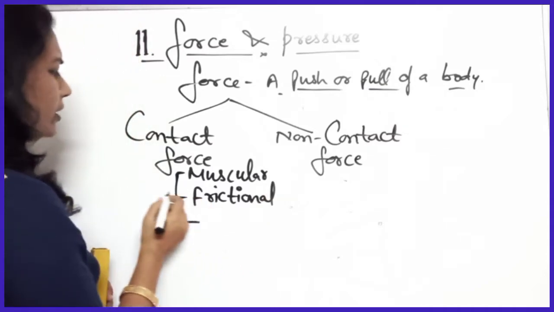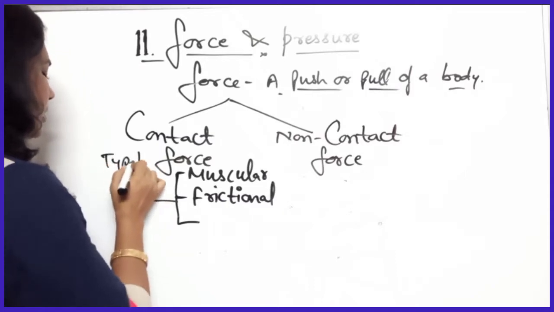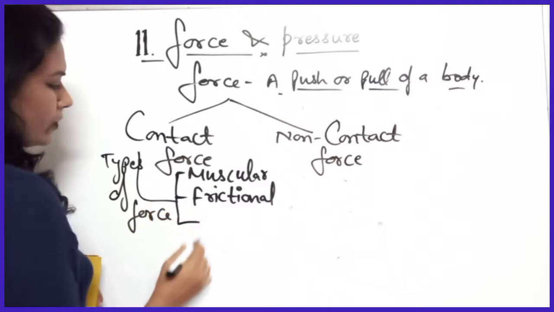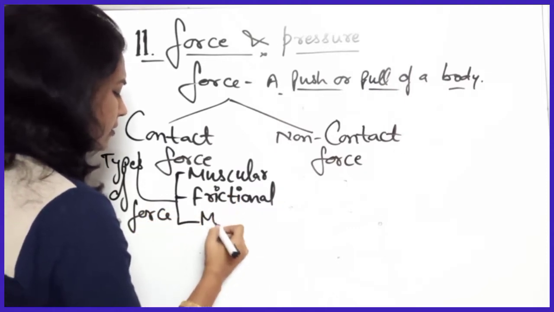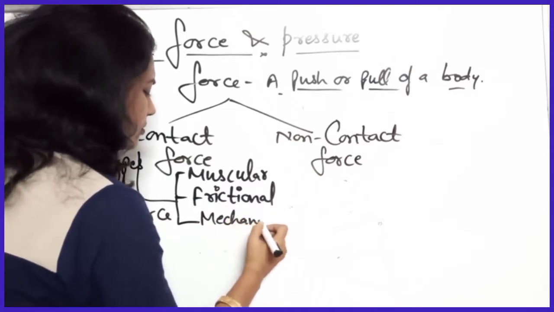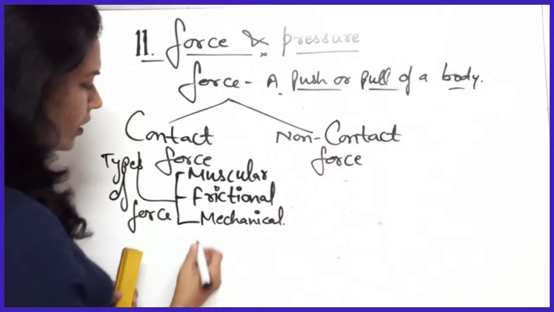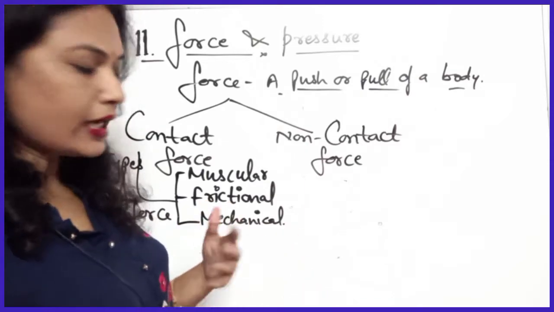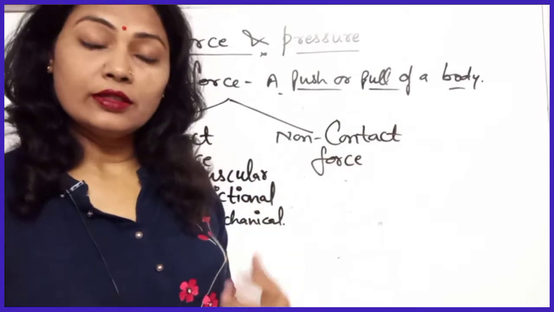These are the different types of force. Okay. Two bodies are in contact with each other, that means that is the contact force.